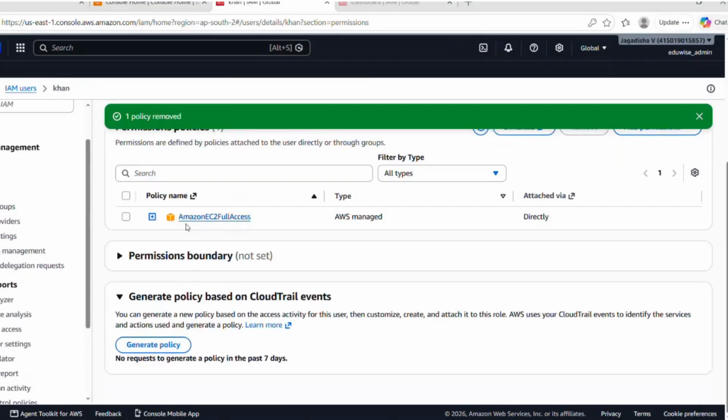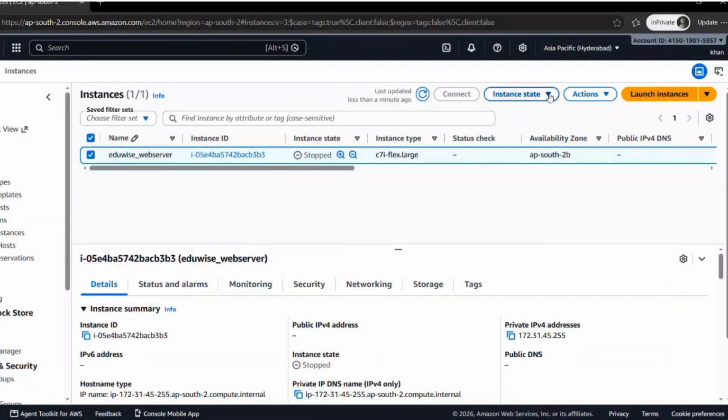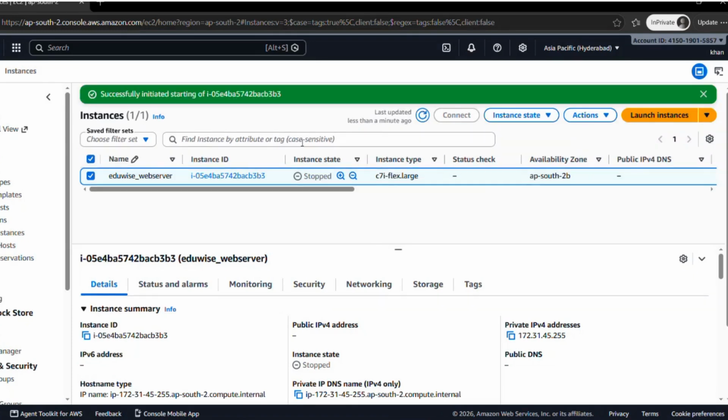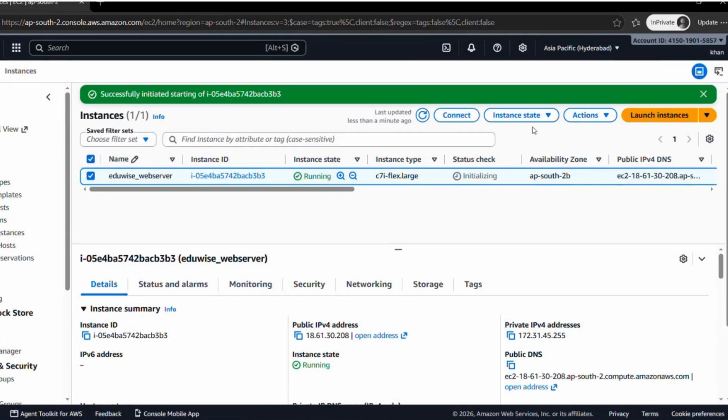Okay, we have attached complete Amazon EC2 full access. Start EC2 instance. See, now it's changed, now using con user. We have logged in using con user, that you can see here, right? Top right corner, con. We are able to start this particular server.